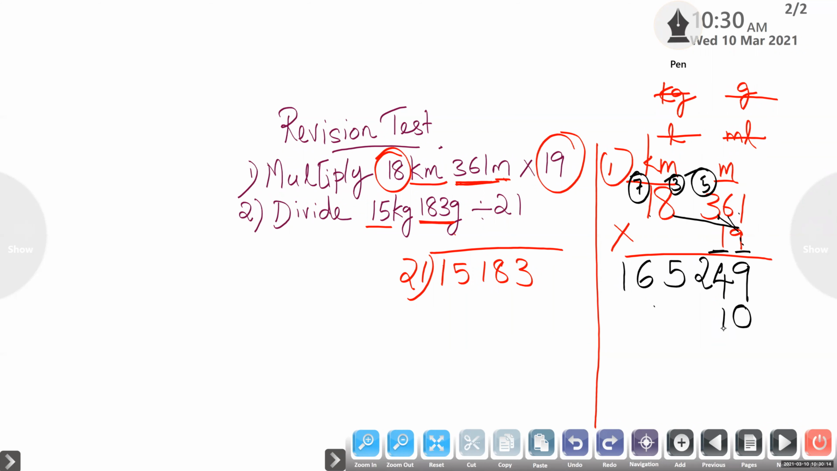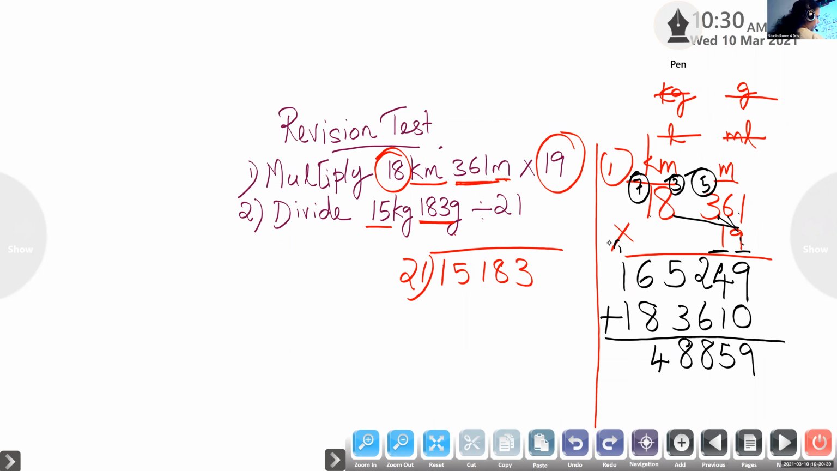Do it fast. 1 into 1, 1. 1 into 6, 6. 1 into 3, 3. 1 into 8, 8. 1 into 1, 1. Now add. 9 plus 0, 9. 6 plus 2, 8. 1 plus 1, 2 plus 1, 3. So this is 3, 4, 8, 8, 5, 9. Children, please see whether you got the correct answer.